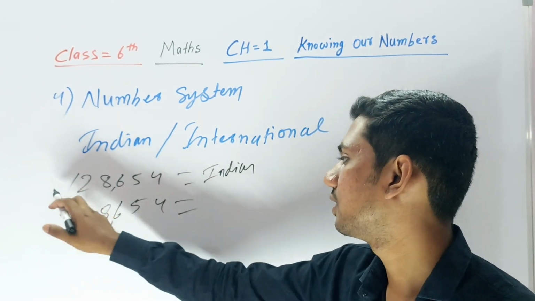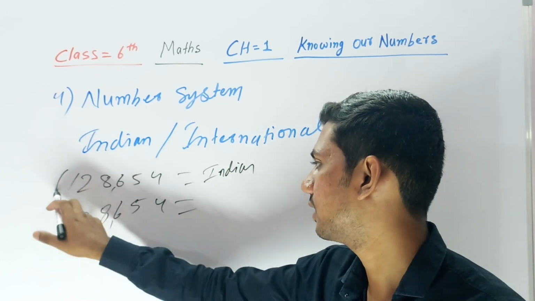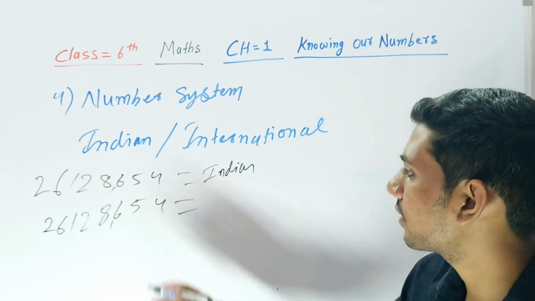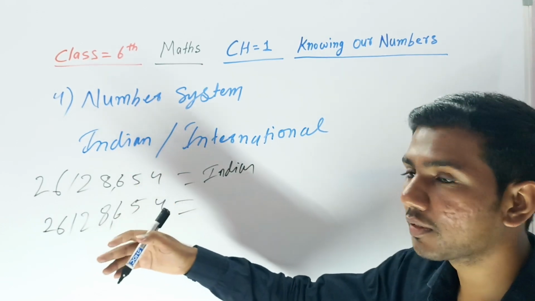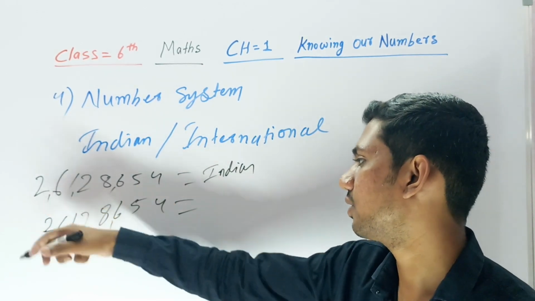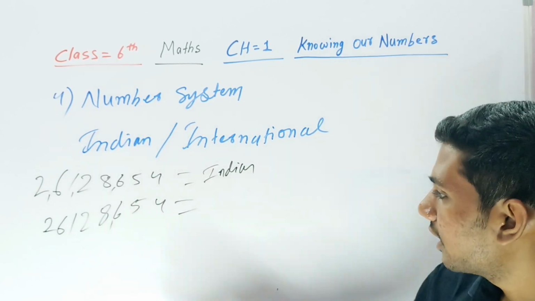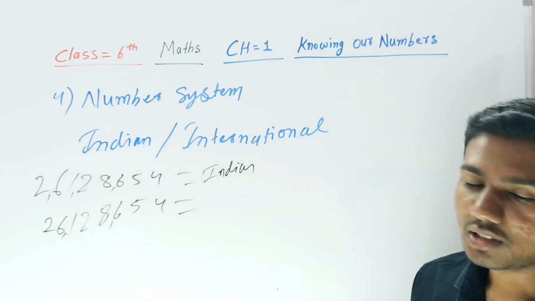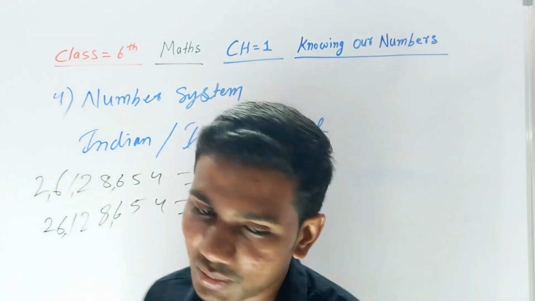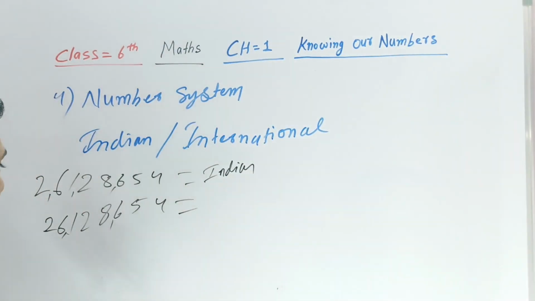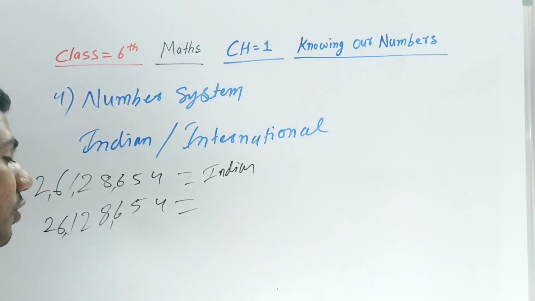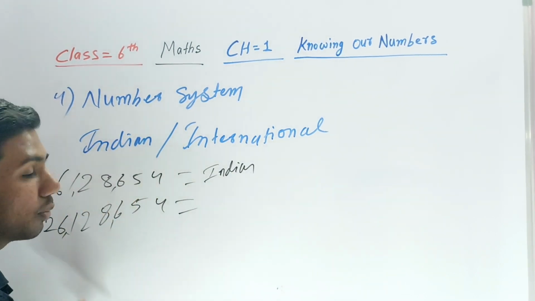Suppose we take another number, with 6 here, 2 here. After the 3 digits, then after 2 digits. In the international system, after 3 digits, then again 3 digits. So, in the Indian number system we put the comma after 3 digits, then after 2.